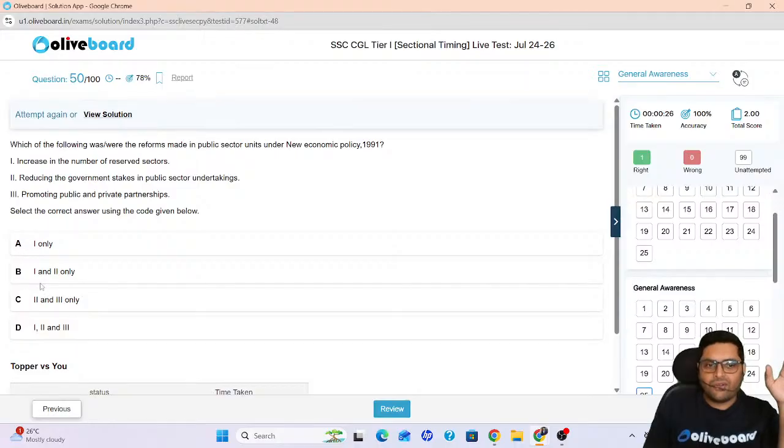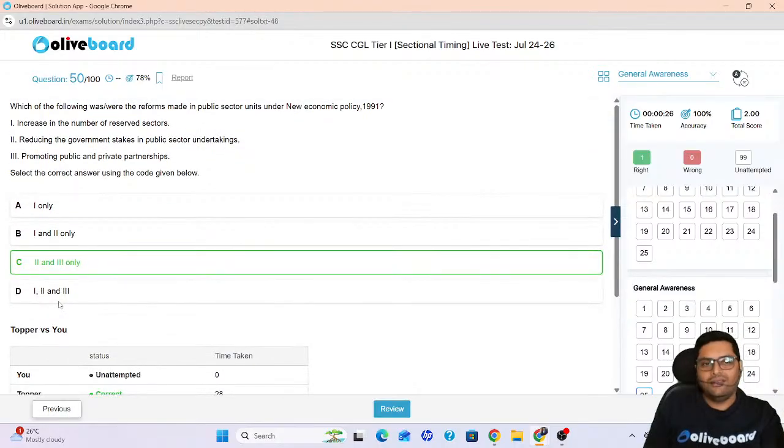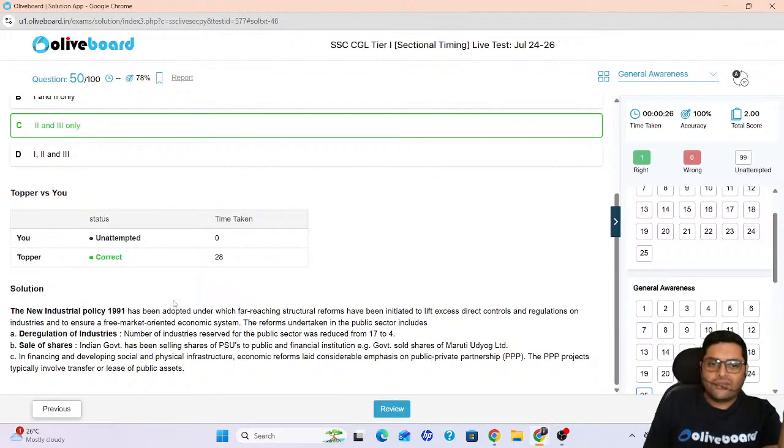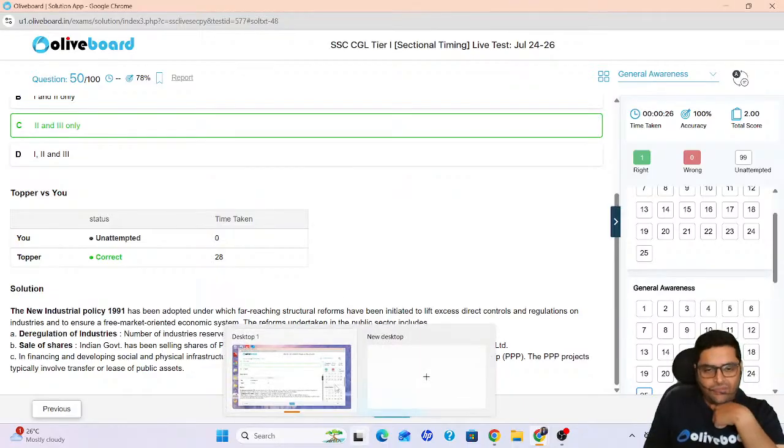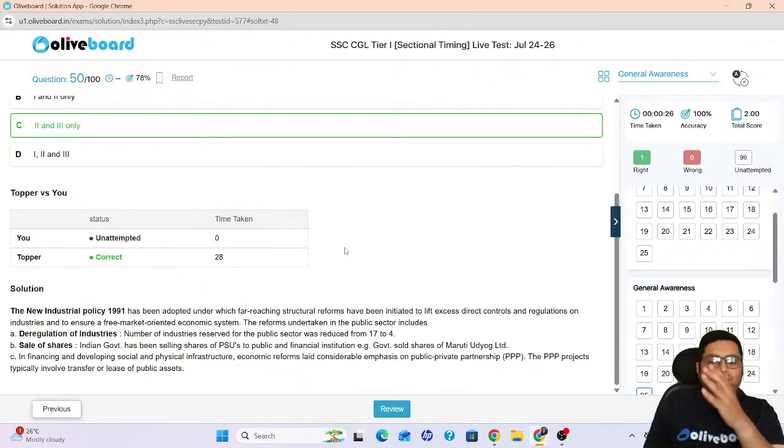If the first statement is wrong, you got your answer immediately. There is no need to read the next two options. Correct? So the new industrial policy opened up the sectors. There were more private sectors, not reserved sectors. Okay? Deregulation was done. License Raj was finished. Privatization was encouraged. Correct? And the government has been selling shares of PSUs to the public and financial institutions. So PPP projects were there.